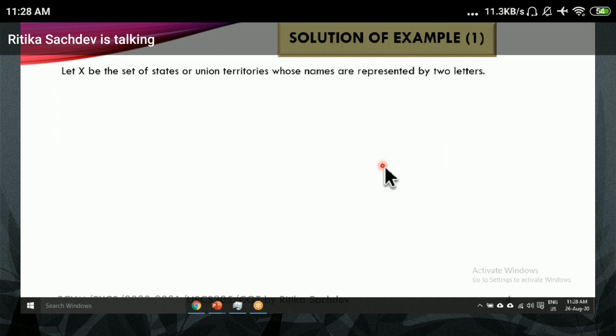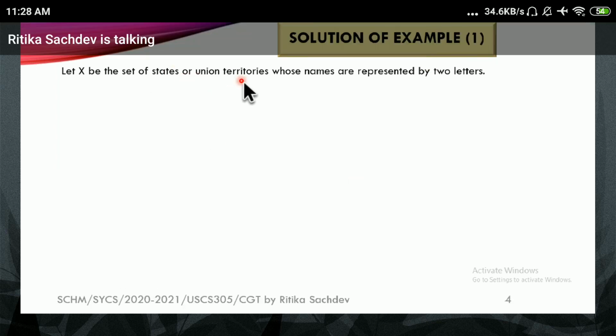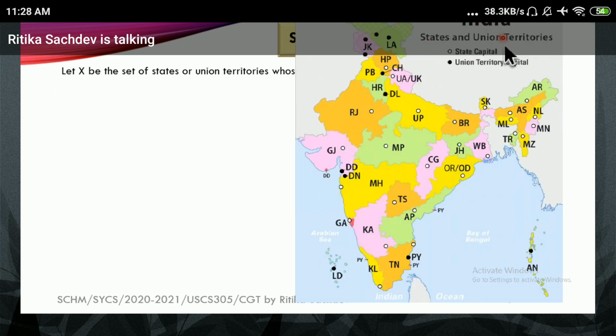Okay, so now let's proceed. We are saying let X be the set of states or union territories whose names are represented by 2 letters. Now, as you stay in Maharashtra state, you know MH stands for Maharashtra. Similarly, DL stands for Delhi. So we are going to look at all such kind of states and union territories. So you can check LA is